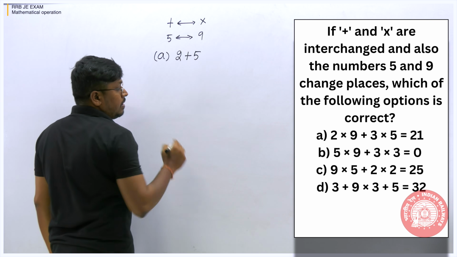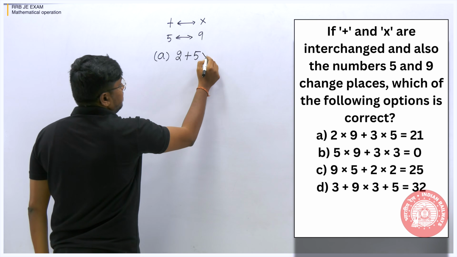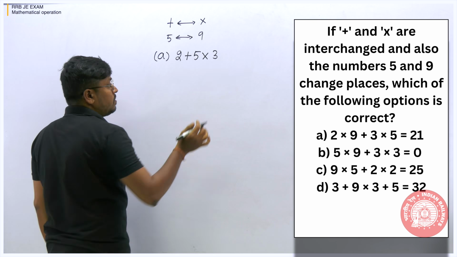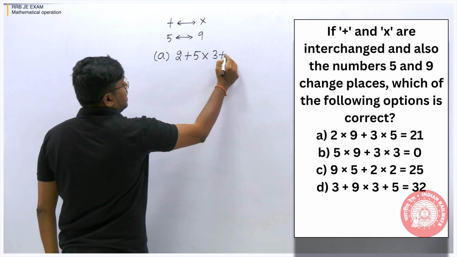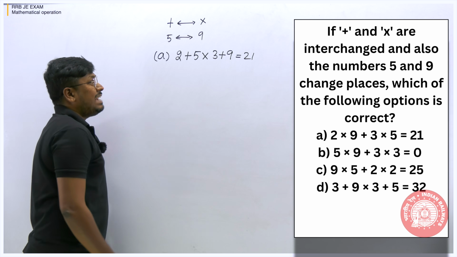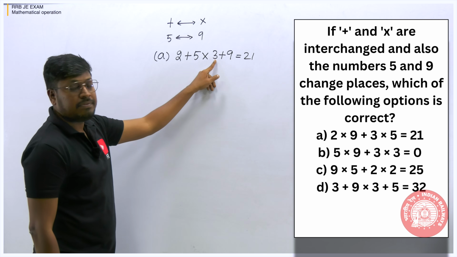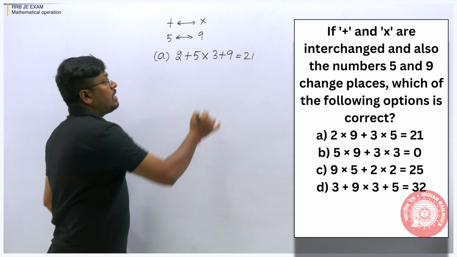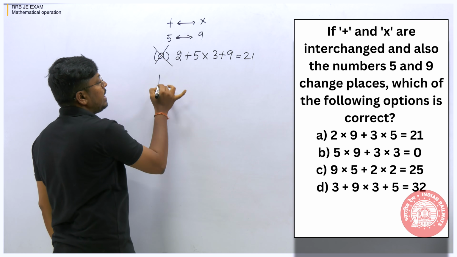So 5 here. Next, addition should be changed into multiplication. Again 3, no change in the number 3 as well as 2. Multiplication 5, so plus 9 is equal to 21. We have to check whether we are getting 21 here. 5 into 3 is 15. 15 plus 9 is 24. Definitely we will not get 21. Option number A is wrong.